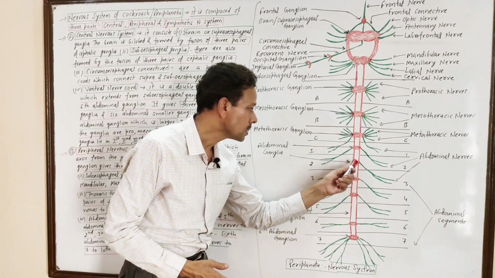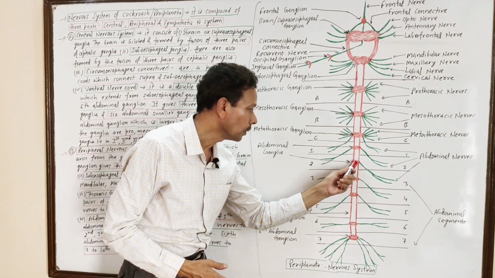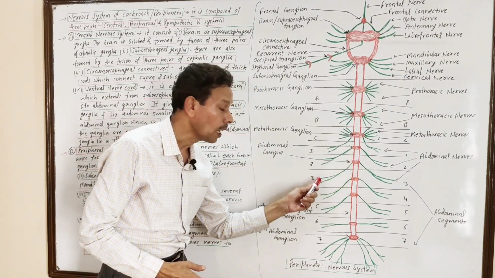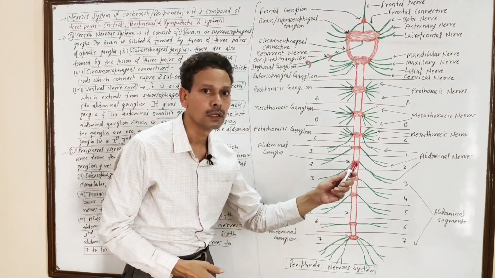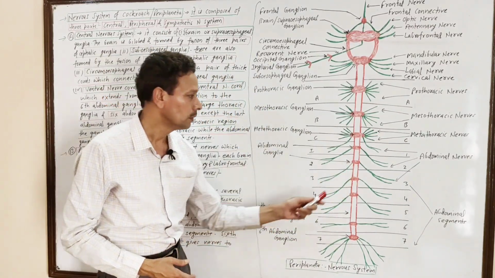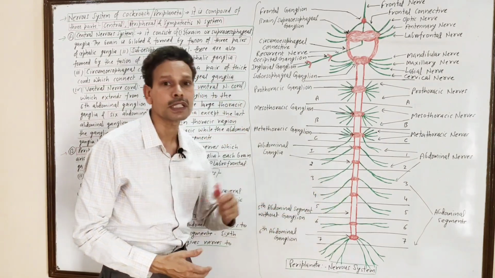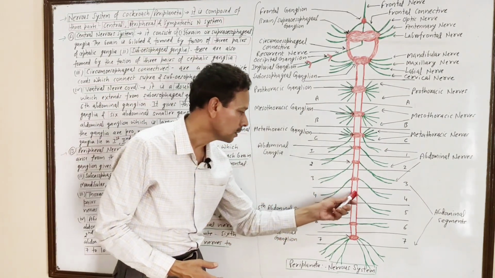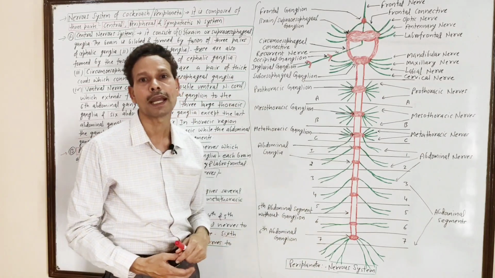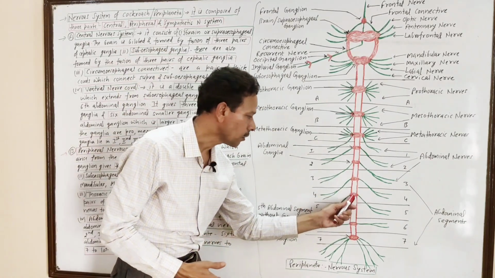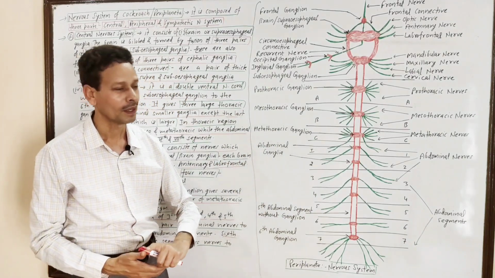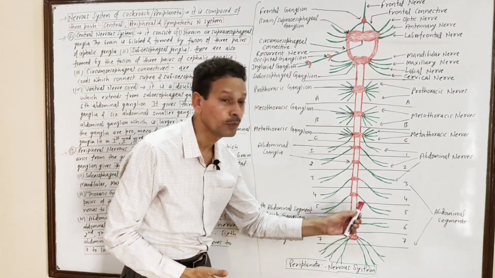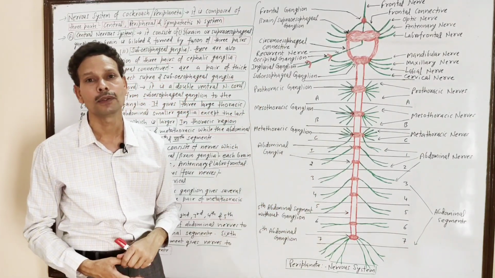Similarly, the second abdominal ganglion gives nerve supply to the third segment, and the third abdominal ganglion gives nerve supply to the fourth segment. The fourth abdominal ganglion provides a pair of nerves to segment number 5, which is without any ganglion.